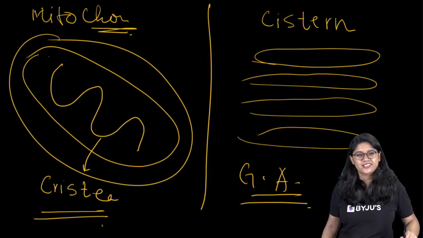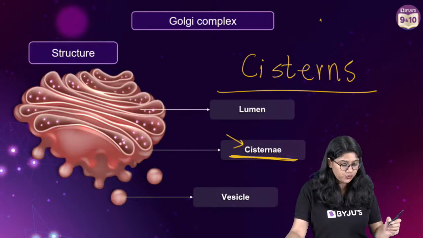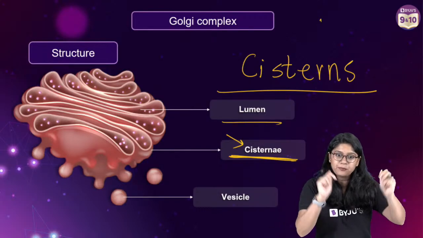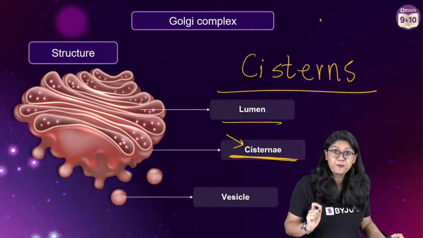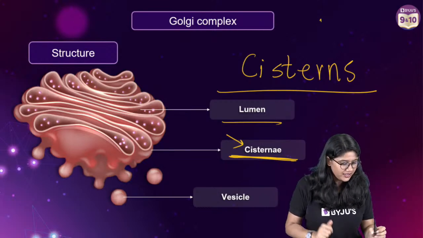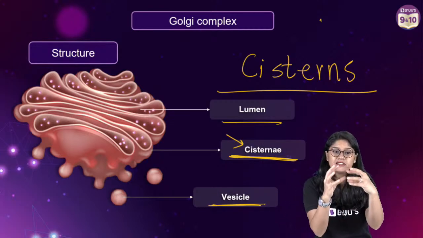Good. Now that we are clear with this, everyone, let's see the structure. Of course we talked about there's a lumen, the small gap. These are stacked onto each other, there's a small gap. And a very, very important thing that we have in the Golgi apparatus is that they have vesicles. Whatever they are making, they are forming the vesicles.